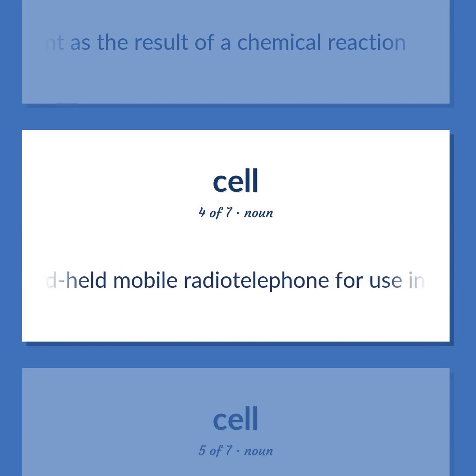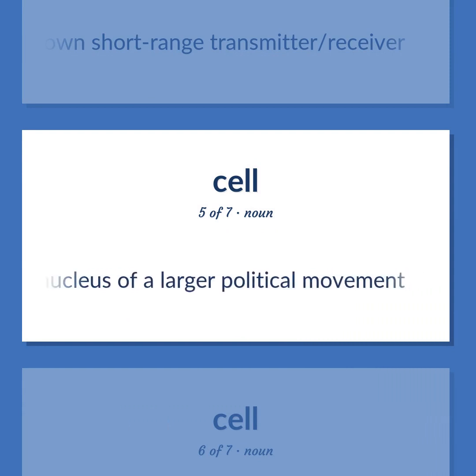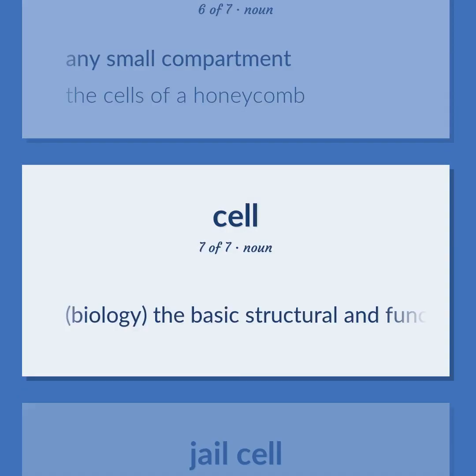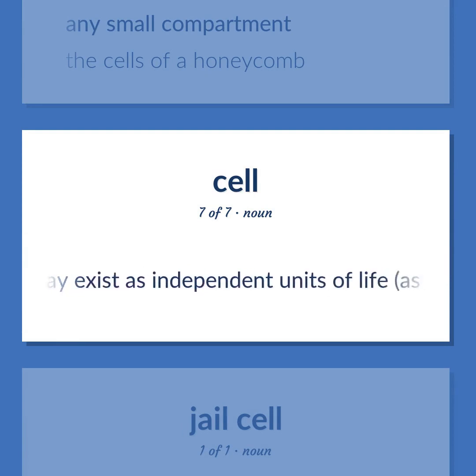A handheld mobile radio telephone for use in an area divided into small sections, each with its own short-range transmitter, receiver. A small unit serving as part of or as the nucleus of a larger political movement. Any small compartment. The cells of a honeycomb. Biology. The basic structural and functional unit of all organisms. They may exist as independent units of life, as in monads, or may form colonies or tissues as in higher plants and animals.